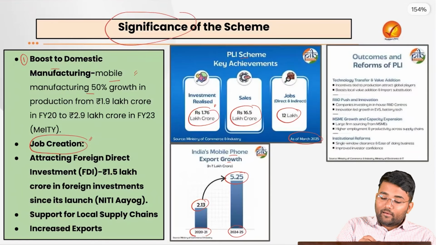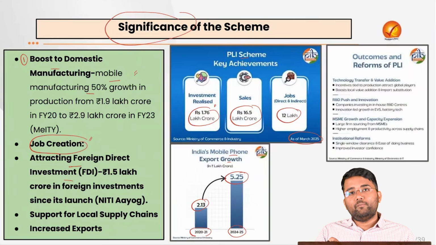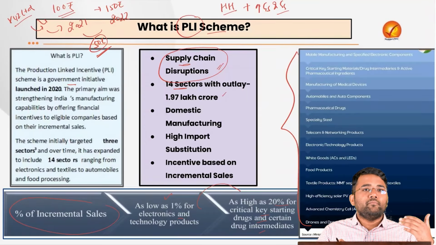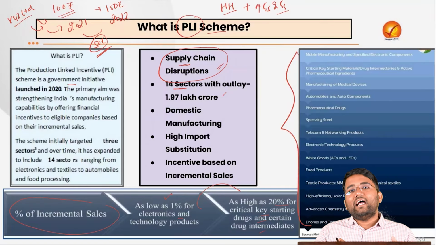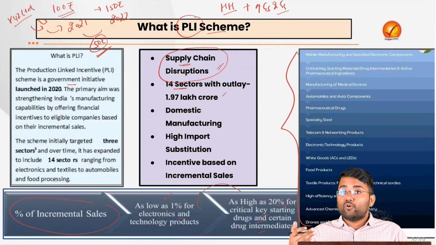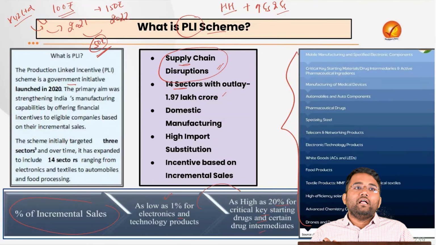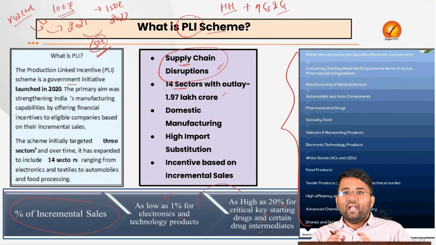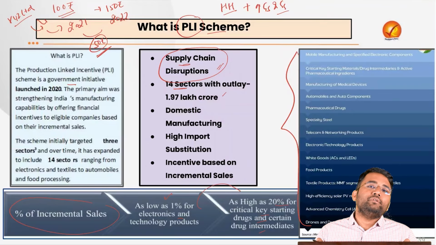Also, it has helped in attracting foreign direct investment. Why? Because these are companies who are improving their sales, that means their revenues are improving, their profits are also improving. Business expansion can happen for that company, and the future prospects of that company are very good.